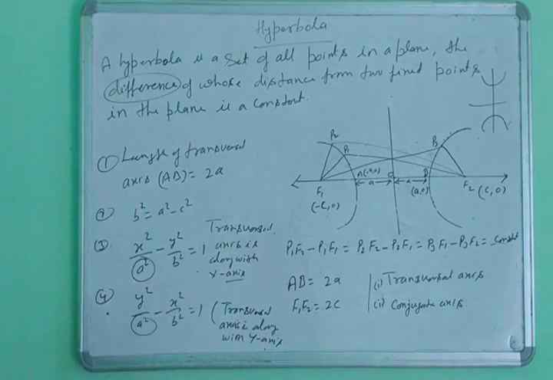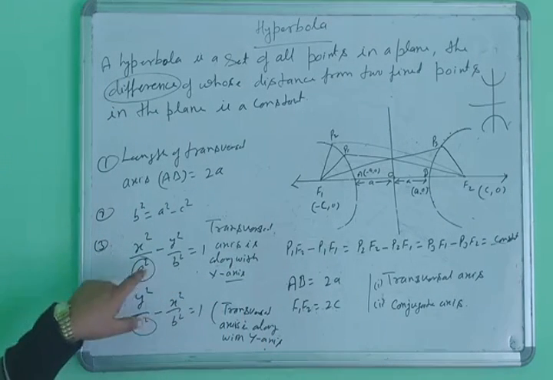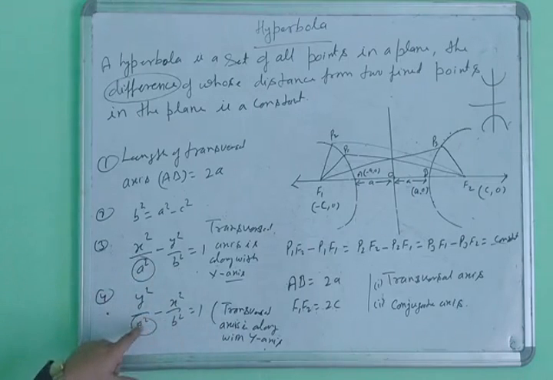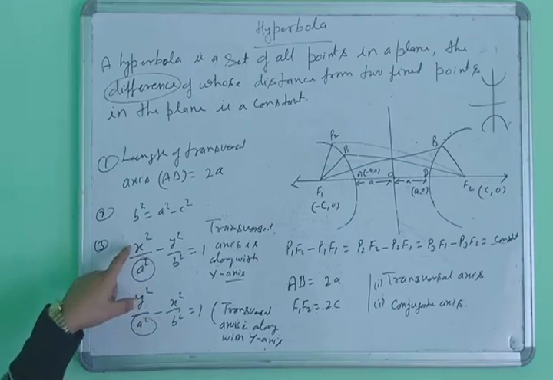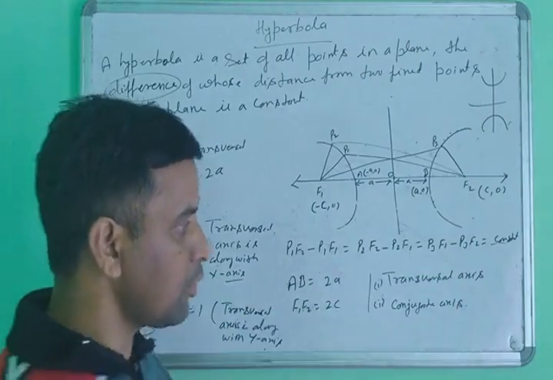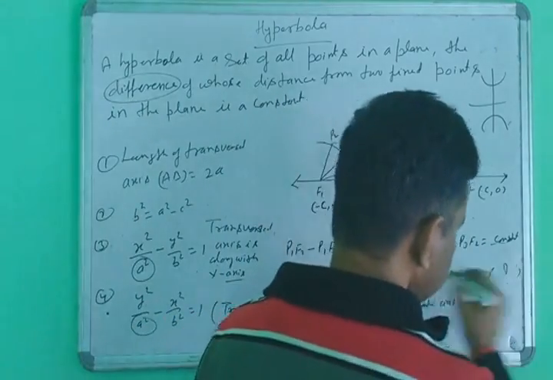The major point is: where is the transversal axis, on the x-axis or the y-axis? Because a square goes with y square here, or a square goes with x square here. So the transversal axis is an important key. Where is the transversal axis?